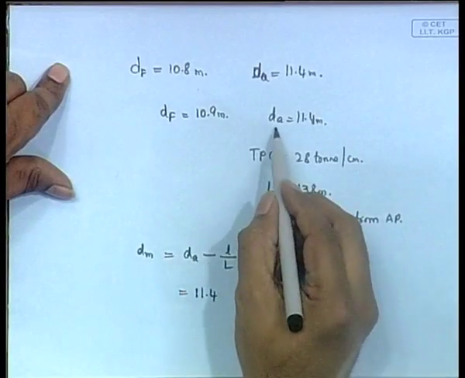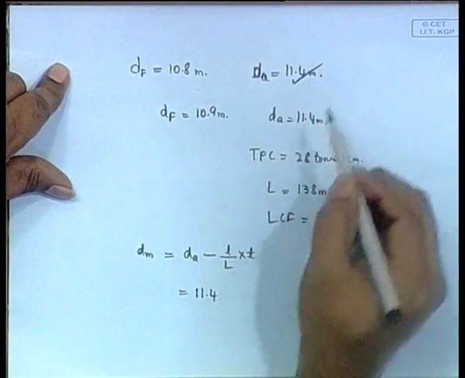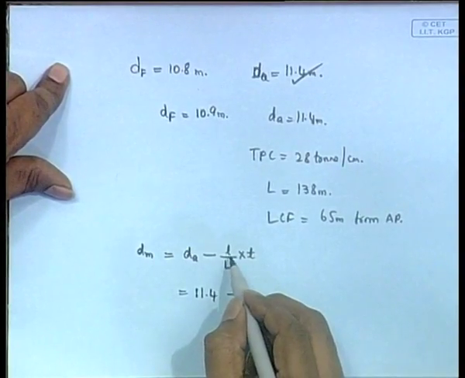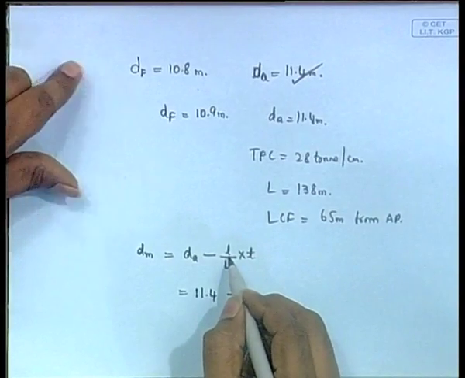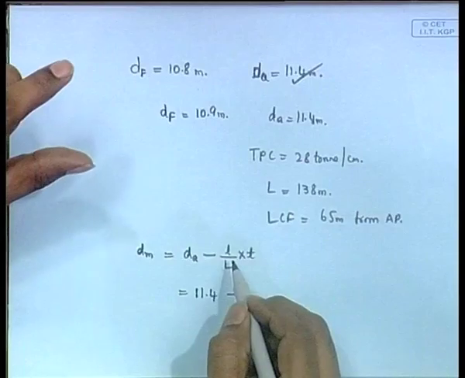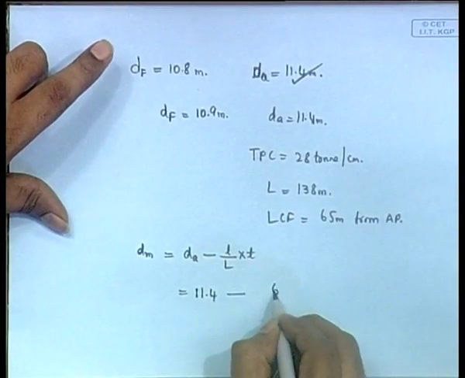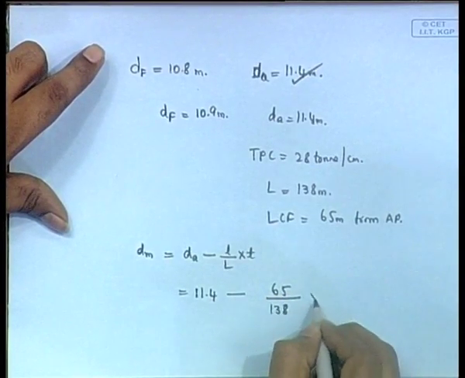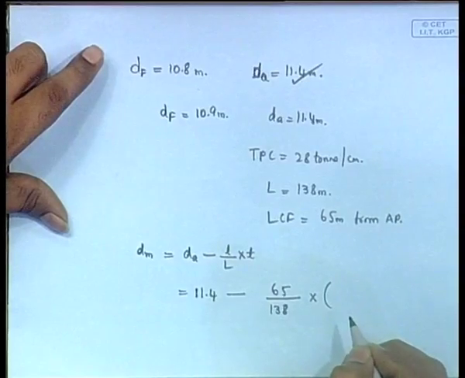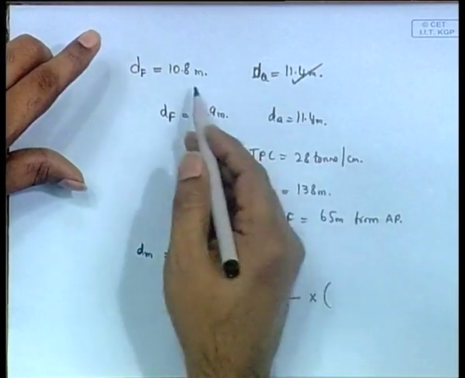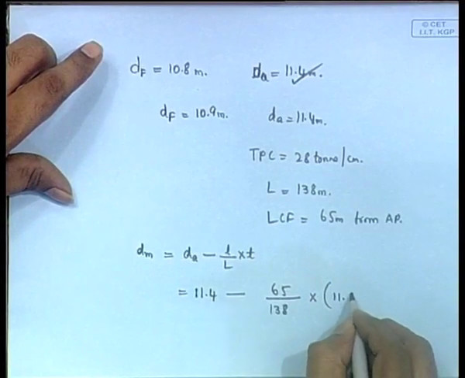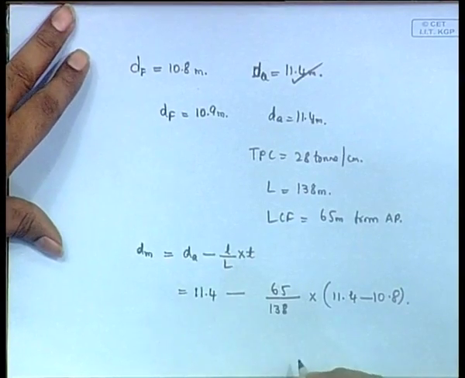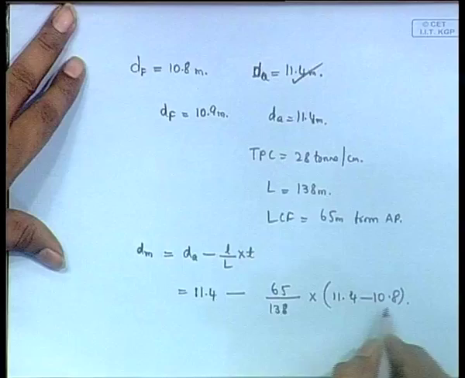Draft aft is this 11.4, we are talking about the initial case. So, 11.4 minus L, you have to know each thing, that is I guess the only thing in this. L is the distance of the center of flotation from the aft perpendicular. So, that is given here. L is the length of the ship, and what is T here? It is 11.4 minus 10.8, that is all. It is the difference between the forward and aft. So, if you just take the difference, you will get that, it is 0.6.